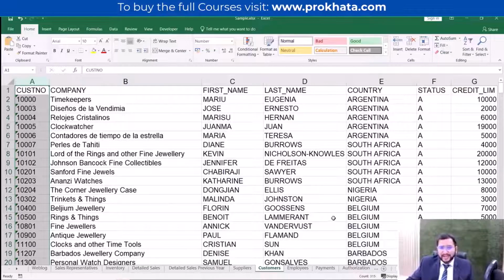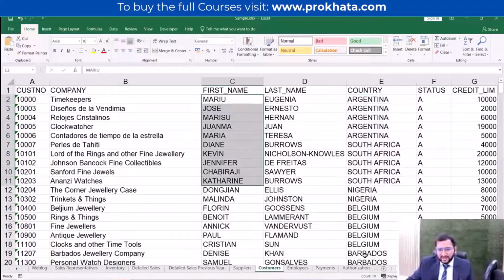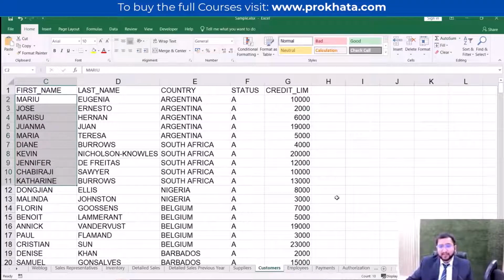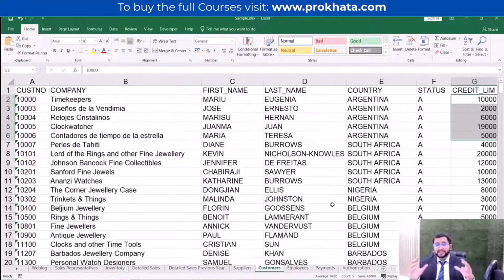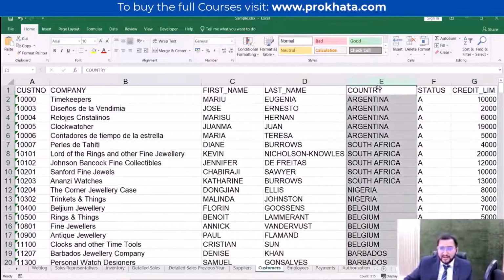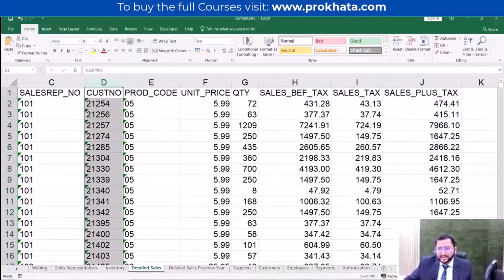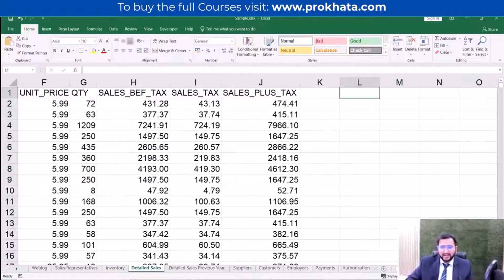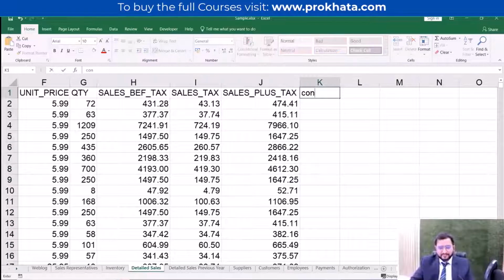And from here, what we can get is which country we are selling the most, which are the customers who are purchasing the most, what is the credit limit. So this can be analysis part in credit limit. For visualization purpose, what we can get is the country, the geolocations. So what we will be getting here from this table is geolocation, the country part. So if anyone can tell me, if I want this country in this detailed sales, if I want another column here of country, how can I import this thing?